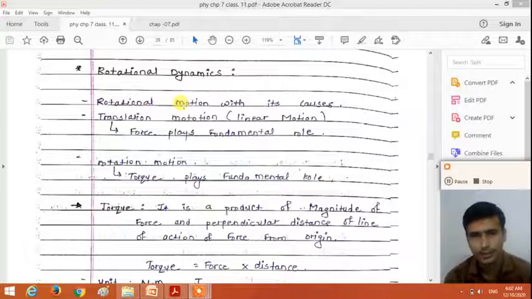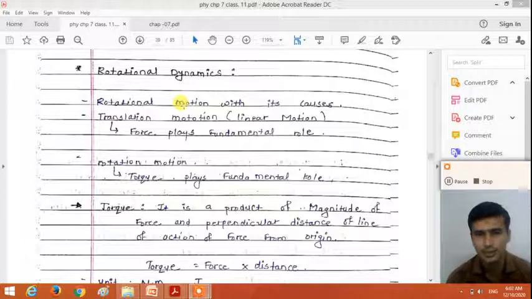We know that, dear student, in translational motion, there are two branches, kinematics and the dynamics. So translational motion, linear motion also has two branches, right? Kinematics and the dynamics. Similarly, rotational motion also has the kinematics and the dynamics. Kinematics is a branch which deals with the motion without its causes, and dynamics is a branch that deals with the motion with its causes, right?